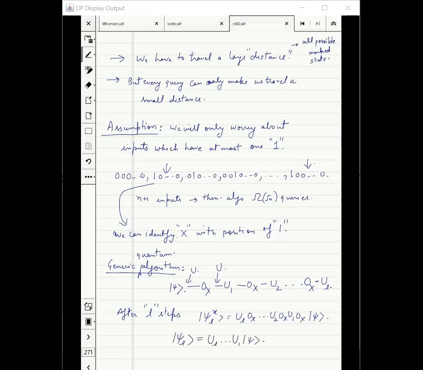Remember, when my X is 0, 0, 0, 0, 0, then my oracle will not do anything. It will act like identity on everything. We will remember these two definitions. Any questions about this generic algorithm description?